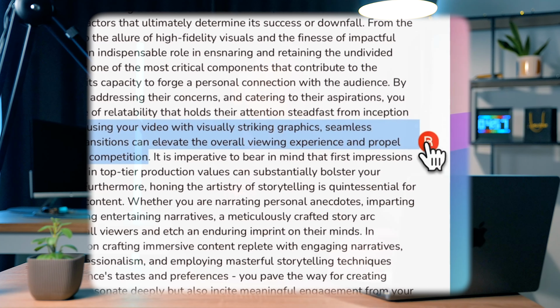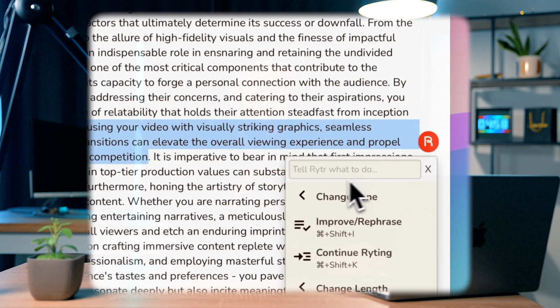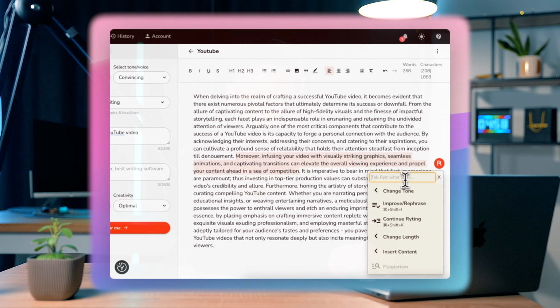A super nice feature here is being able to highlight an area. So let's take this part of a sentence and explain how you would prefer it to be. If I click in here, there's an input field where I can tell Writer what to do. So we can say, make this more dramatic, and it will, or you can change it to your preference, however you'd prefer it to be.